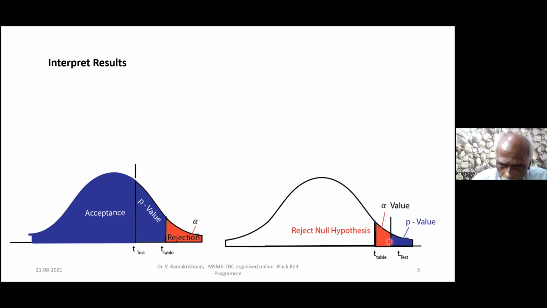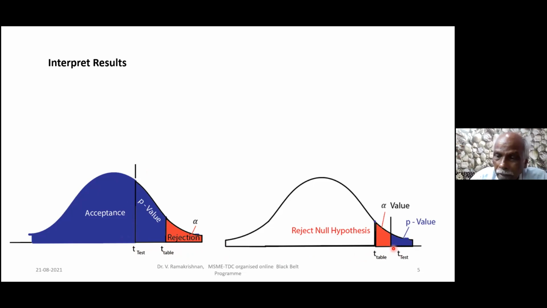Okay, understood? Yes, sir. Now, this value, this 0.05, fixes this value. This table value is fixed by this. Now, the 0.05 that you are fixing: suppose you want to have 99% confidence, then this table value will differ. This table value will differ for different cases. Now, I can compare with the table value and then take a decision. If my test value is less than the table value, I fail to reject. If my test value is more than the table value, I reject the null, right? Here I fail to reject the null, here I reject the null.